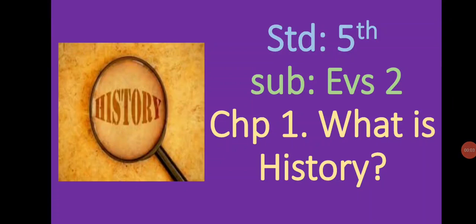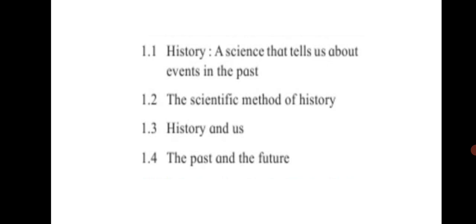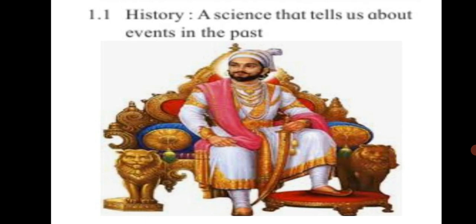Standard 5th, Subject EVS 2, Chapter 1, What is History? Students, in this chapter you will learn about history, a science that tells us about events in the past. Second, the scientific method of history. Third, history and us. And finally, the past and the future. So let's begin with history, a science that tells us about events in the past.